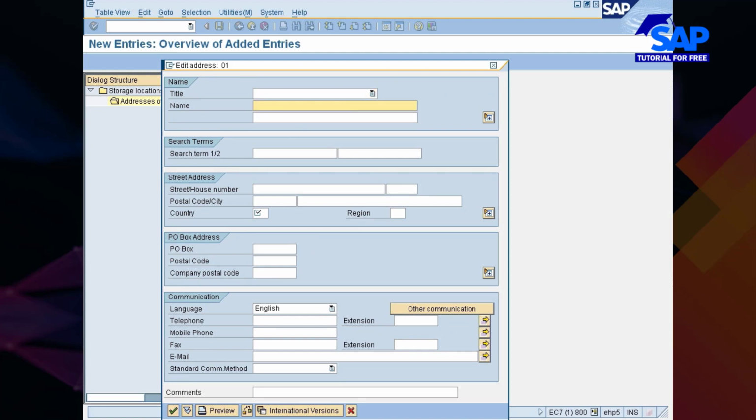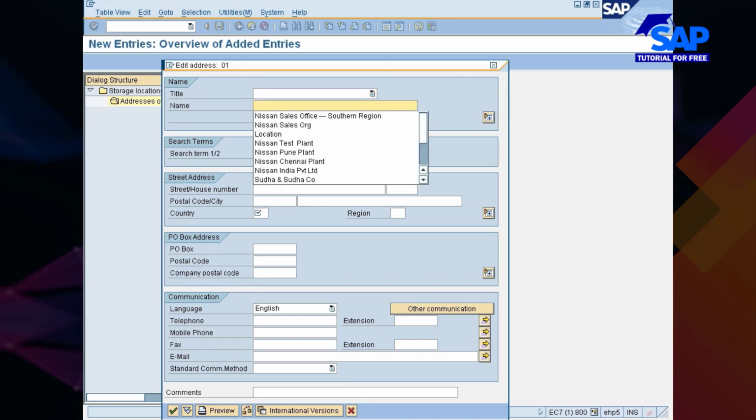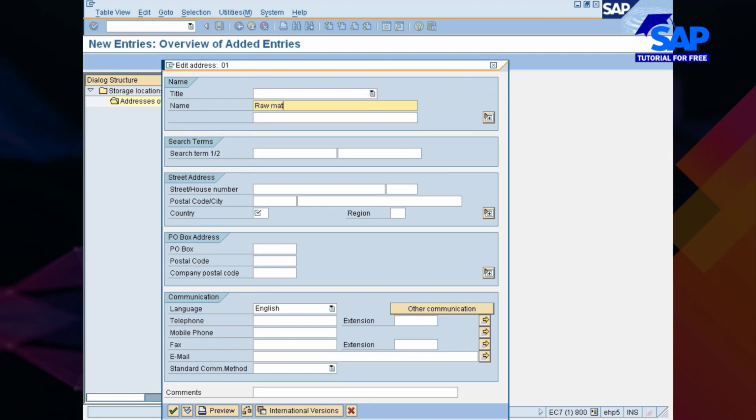Okay, now you can maintain something like this, raw material storage location Chennai plant. So keep it like this.